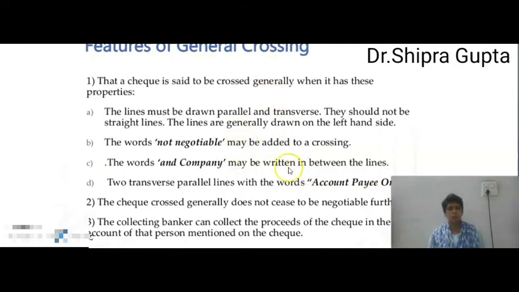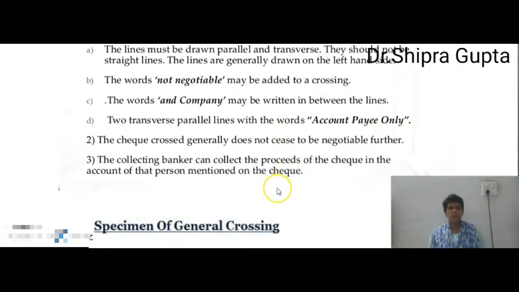It depends on us. Now the next condition is that a cheque crossed generally does not cease to be negotiable further. We can negotiate this cheque again if we do not write the words not negotiable. If we write not negotiable, then we cannot negotiate it. If we do not write this word, then we can negotiate this cheque again.